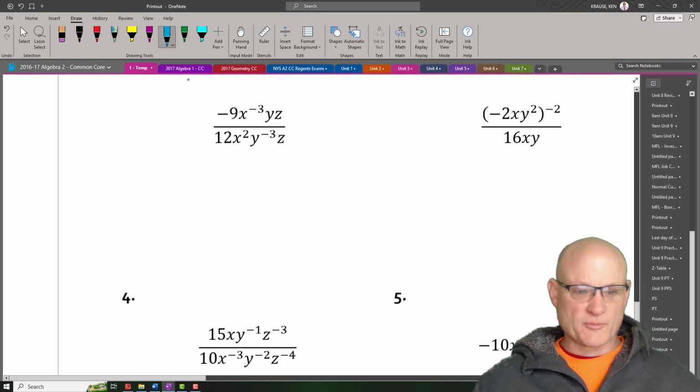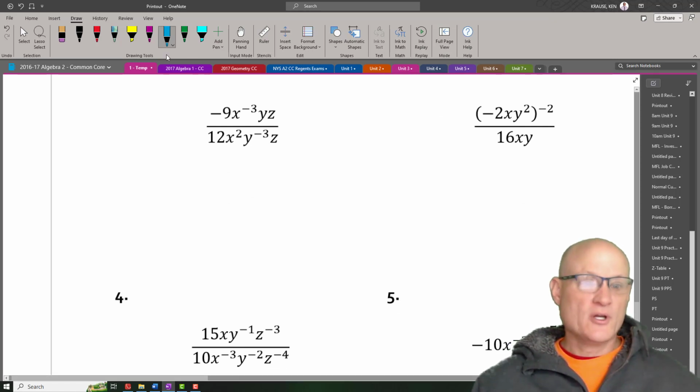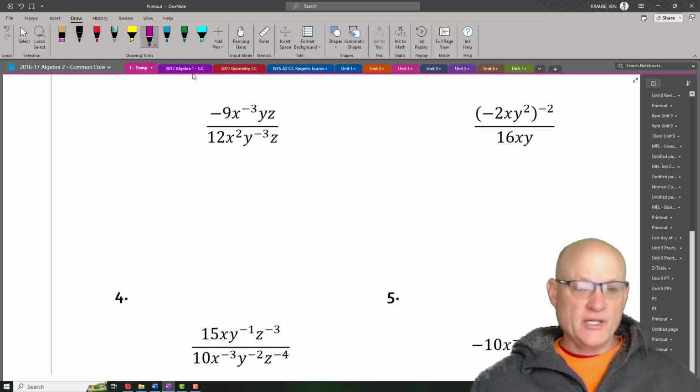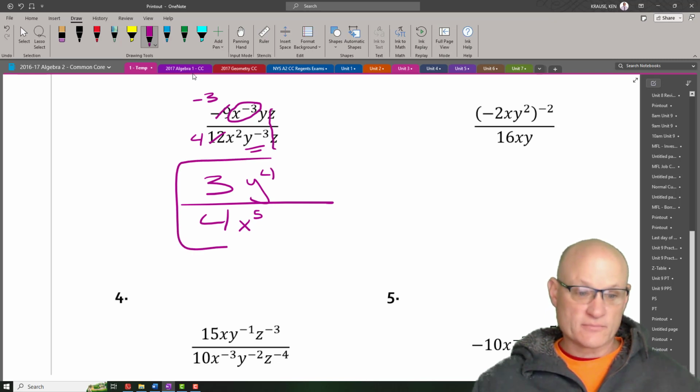All right, a couple practice problems. So this would be a typical test question. This one right here. Very simple question. First, we'll deal with the fraction. 3 goes into negative 9, negative 3 times. 3 goes into 12 4 times. So the fraction I have here is negative 3 over 4. Now, these 3 x's are going to go down to the bottom. There's already 2 down there, so that's x to the 5. These 3 y's are going to go to the top. There's already 1 up there, so that's going to leave me y to the 4th. And then, well, the z's just cancel. And there's your answer.